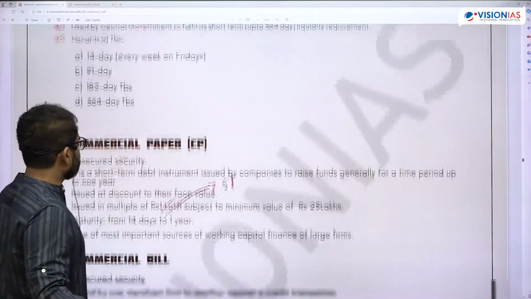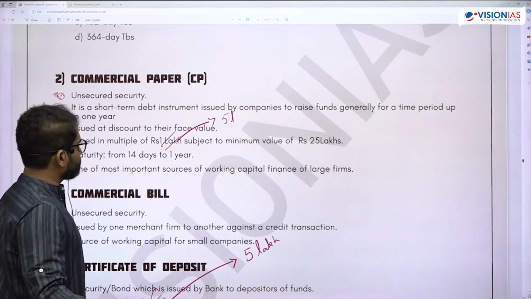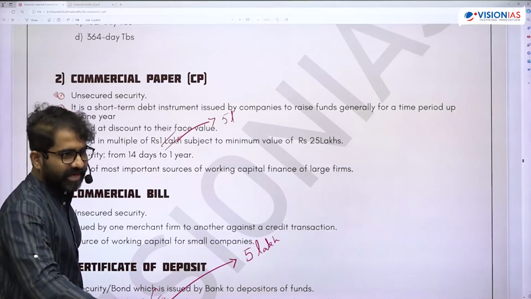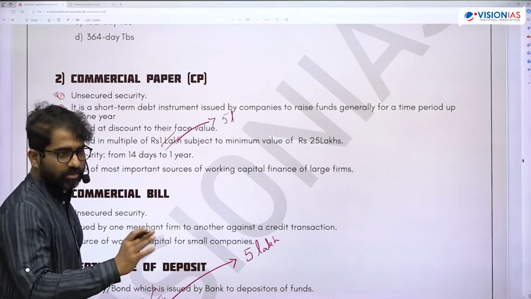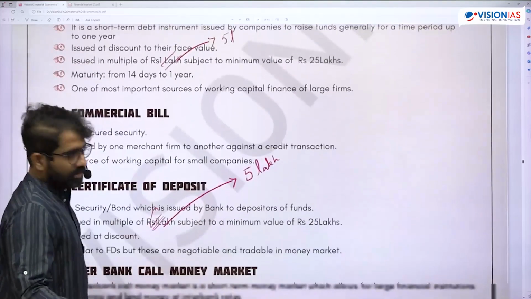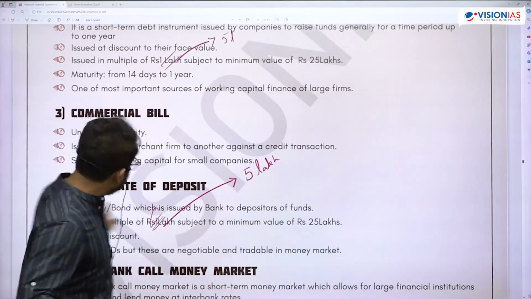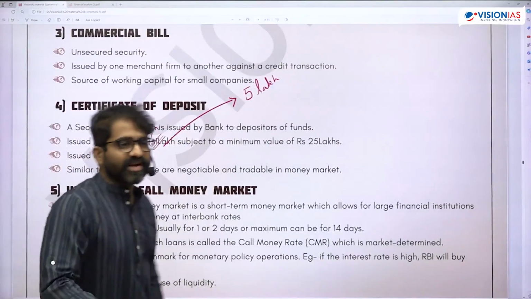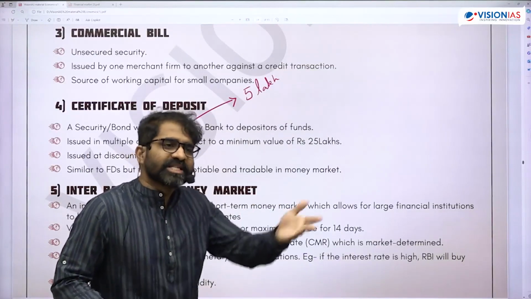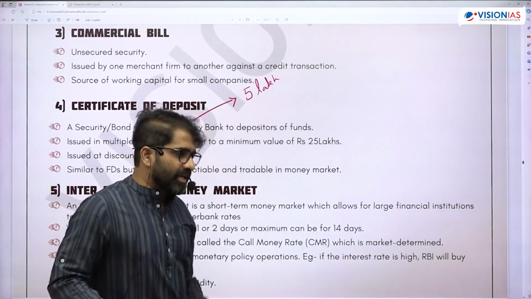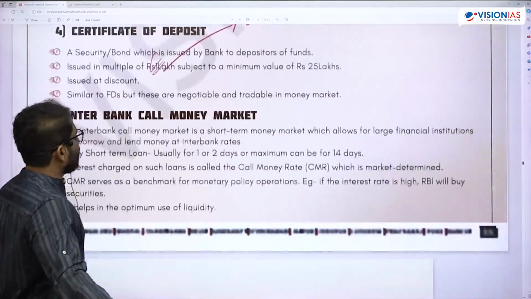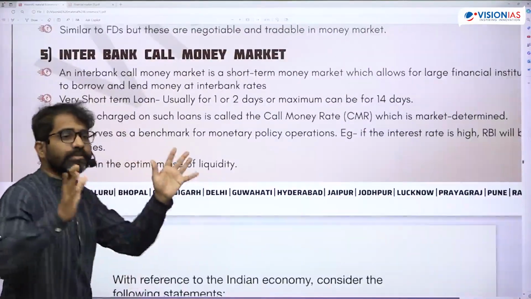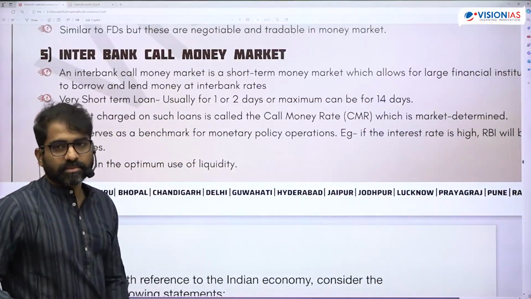Okay, and the commercial paper, generally 5 lakh is the volume. So it's not 1 lakh. Here certificates of deposit also, now it is 5 lakh. It is not 1 lakh. RBI has changed it to 5 lakh. So interbank call money market. Don't get confused, 5 lakh is the minimum amount. So it is always in bulk transactions. Is that okay?